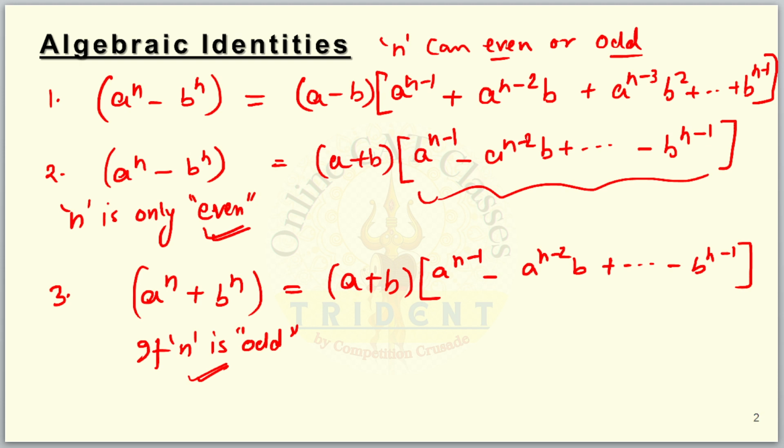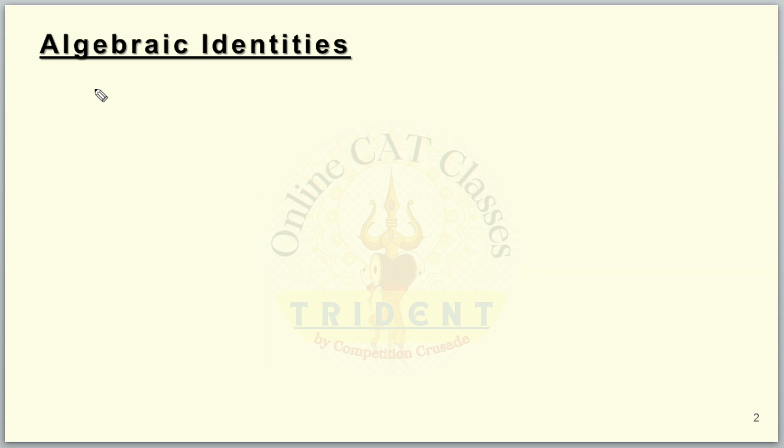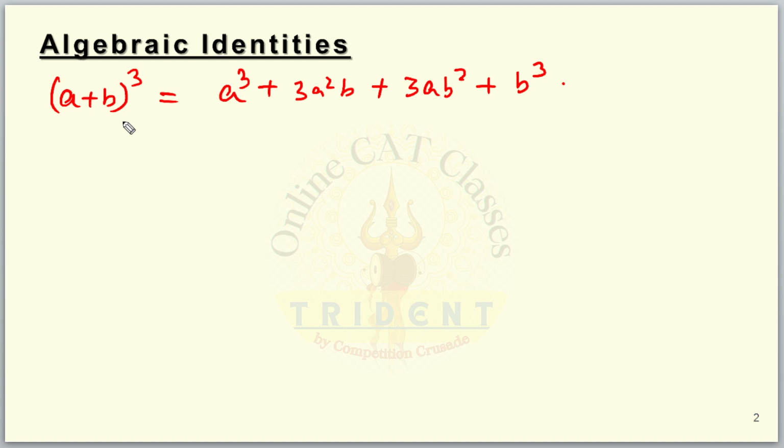Now a couple of simple identities if you want to recall. Let's say (a plus b) whole cube. (a plus b) whole cube can be easily remembered as a cube plus 3a square b plus 3ab square plus b cube. Similarly, if you have a negative sign, (a minus b) whole cube, all the odd powers of b will be negative, so this one will become negative. This one is not an odd power, so it will stay positive, and this will become negative.